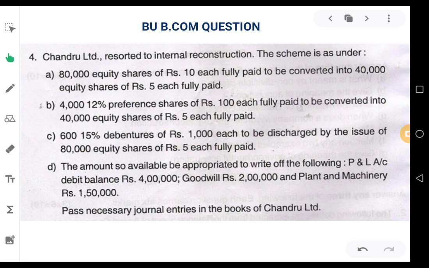When there is a decrease in the capital and liabilities, that amount can be used to wipe out the losses. Simple logic, that's all.